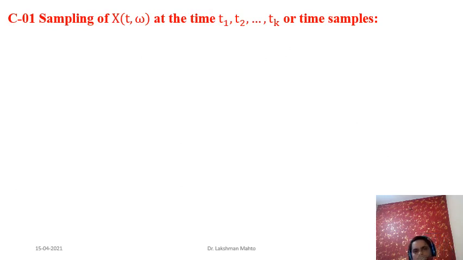Now one idea I will discuss is how we can sample random variables from a given random process. This X of t, omega is a random process with two arguments. One is the time argument, which talks about the evolutionary process, and omega talks about randomness. It might be clear to everyone.